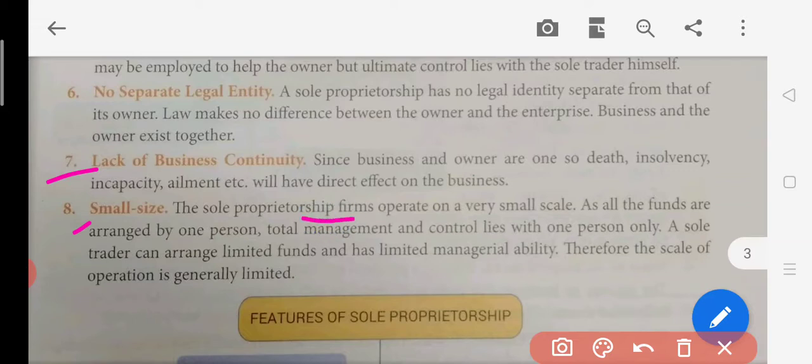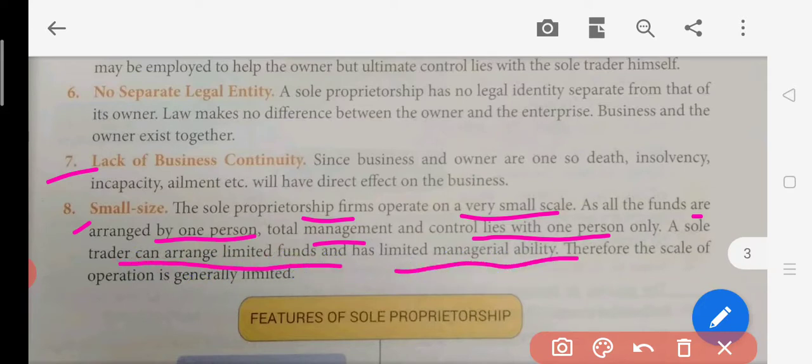The sole proprietorship firm operates on a very small scale as all the funds are arranged by one person only. Who is arranging all the funds here? A single person is arranging the funds. Then total management control lies with one person only. A sole trader can arrange limited funds and has limited managerial ability, therefore the scale of operations is generally limited. Because he is the only one contributing capital, if a single person is bringing in money, he will be bringing less capital.